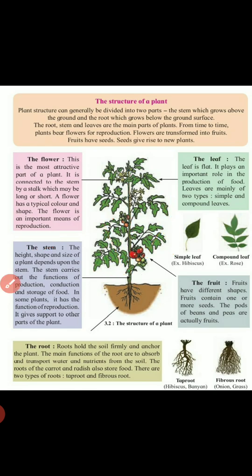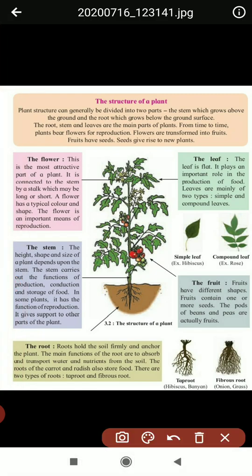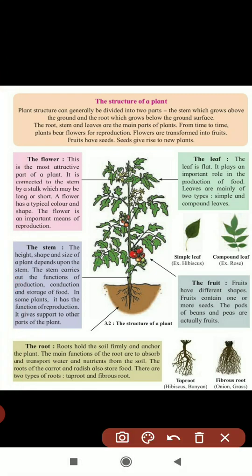Yes, children. Next is a leaf. The leaf is flat and it plays the role, you know that, of photosynthesis, which we studied in the last lesson, meaning production of food. We have discussed why leaves are green: because the chlorophyll is present in the leaves, and due to that they make their own food. Leaves are mainly of two types, simple and compound leaves.